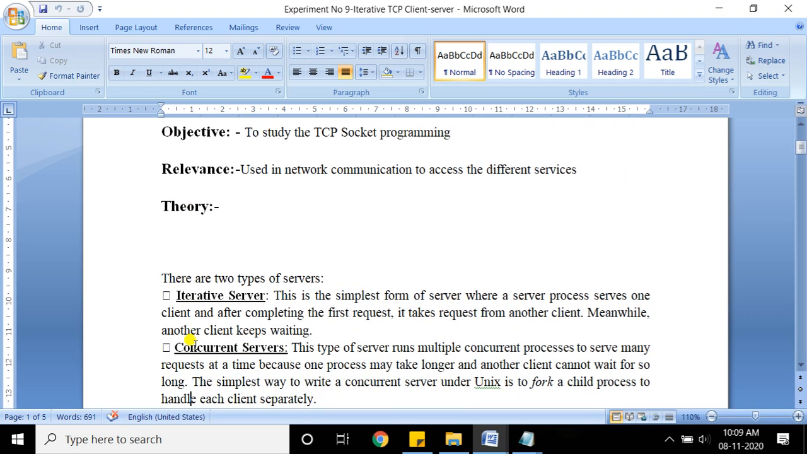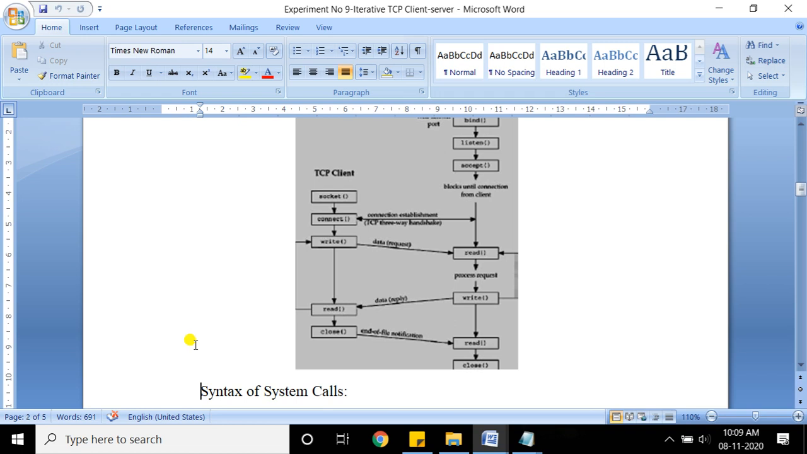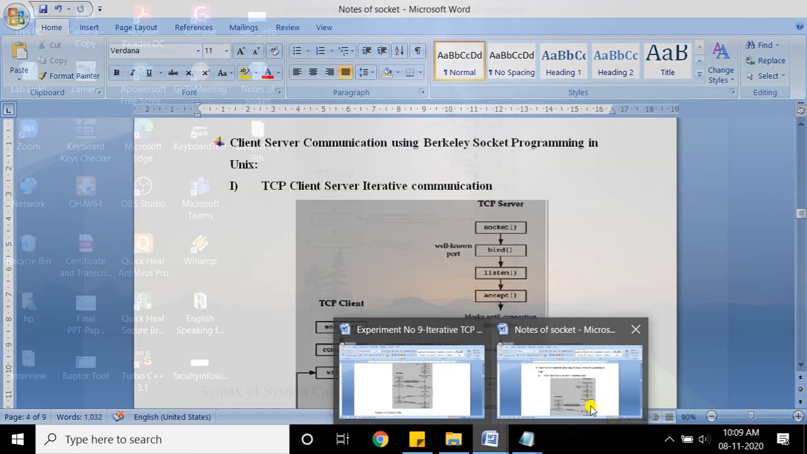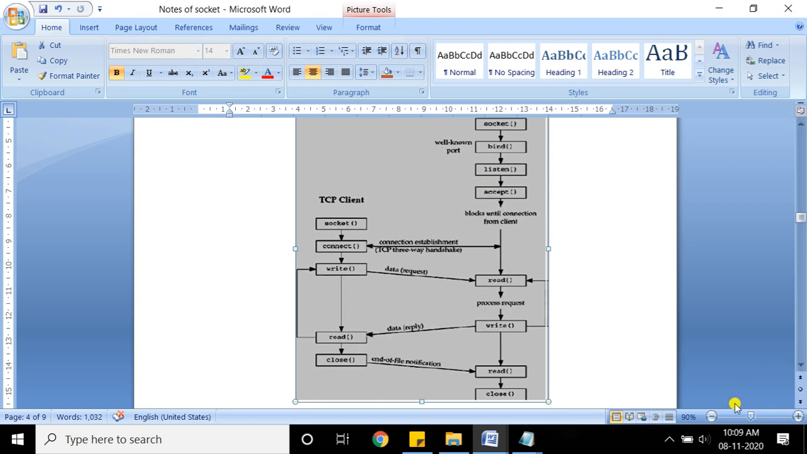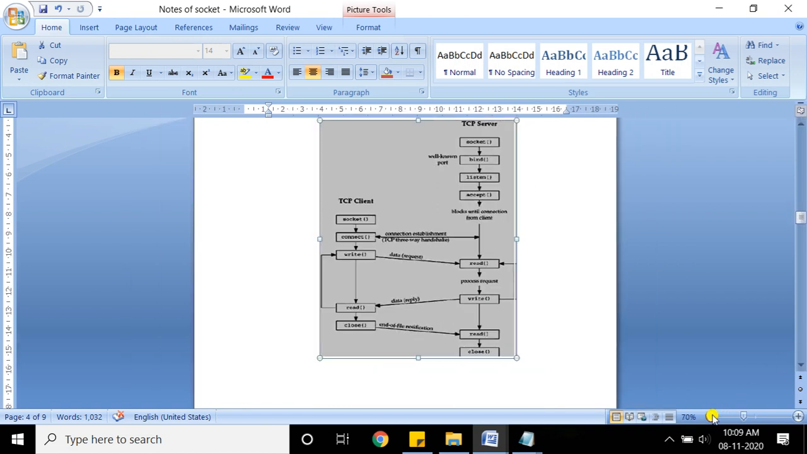In the theory section the same thing I have written here, so I can explain this first. What are the TCP client server programs? TCP client server communication. So let me just zoom out. I want to show this diagram entirely as a whole.